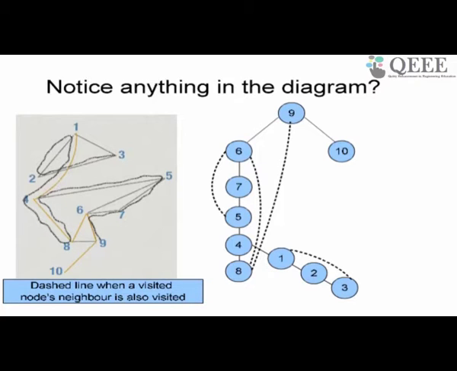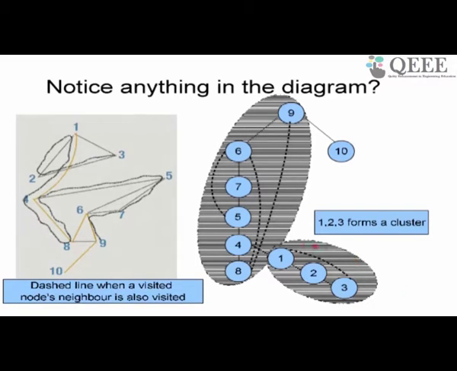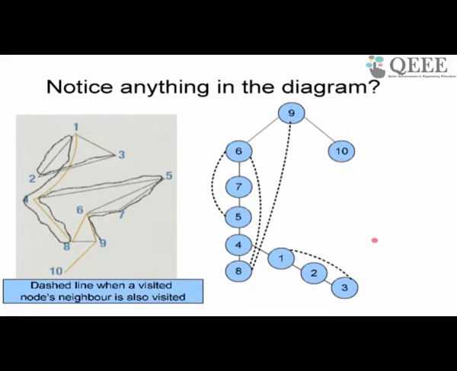What are these clusters? I can see that it has divided 1, 2, 3 into one cluster, and it has divided 9, 6, 7, 5, 4, 8 into another cluster. What do I mean by cluster? A cluster is something where there seems to be more than one path between any two nodes. There are two ways to go between 2 and 3. I can go from 2 to 3, or I can go from 2 to 1 to 3. Two paths from 2 to 3. Similarly, in this cluster, there are two paths from 9 to 5, let us say. I can go from 9 to 8 to 4 to 5. I can go 9 to 6 to 7 to 5.